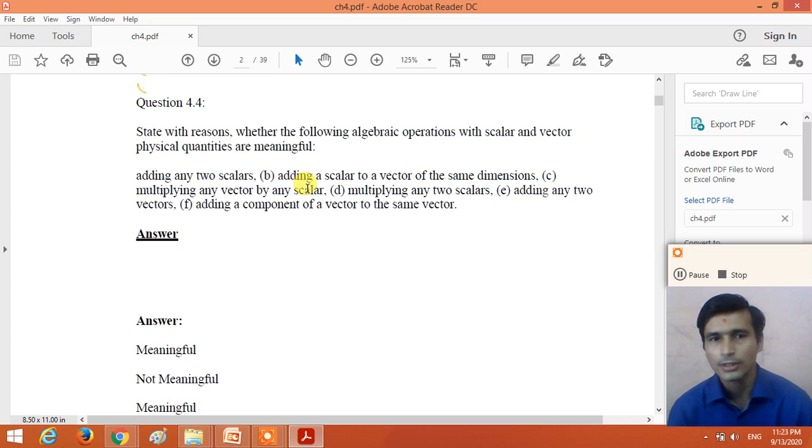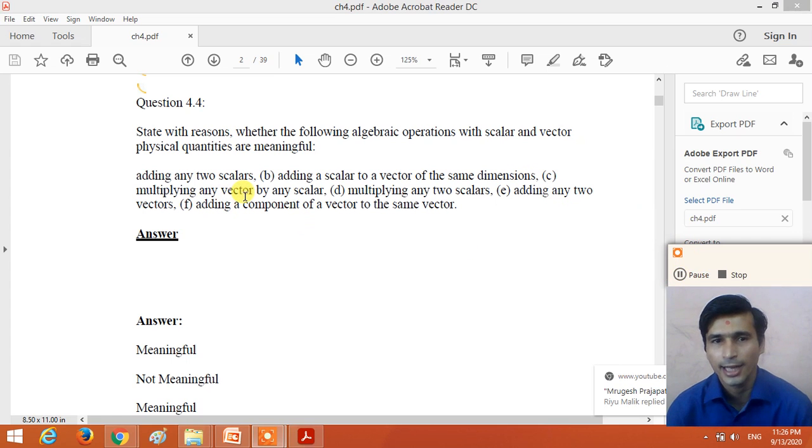Third one is adding a scalar to a vector of the same dimension. We can add one scalar quantity and one vector quantity. The addition of the scalar quantity and the vector quantity is not possible, as the dimension of both the quantities is not the same. So here, adding a scalar to a vector of the same dimension, are they meaningful or not?